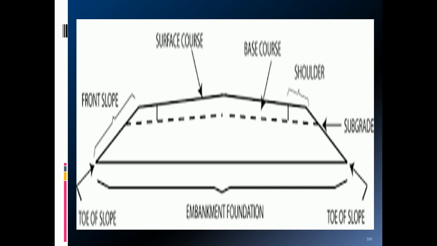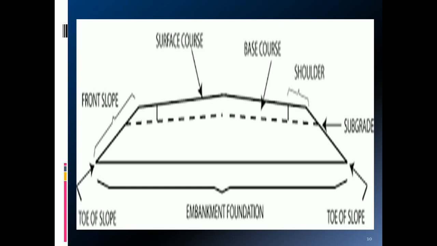So the embankment is generally constructed using locally available soil borrowed from either side, including the soil excavated for the longitudinal side drains. However, it is desirable that the soils from the quarries fulfilling the specifications of the IRC, that is Indian Roads Congress, are used in the construction of the embankment. So sometimes you may use fly ash as recommended by the IRC specification.